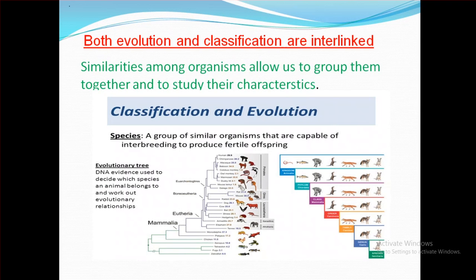Both classification and evolution are interlinked. Similarities between organisms allow us to group them together and to study their characteristics. And the classification in evolution gives us an idea how the organisms are arranged. The proper arrangement of these organisms in a particular order is known as hierarchy.